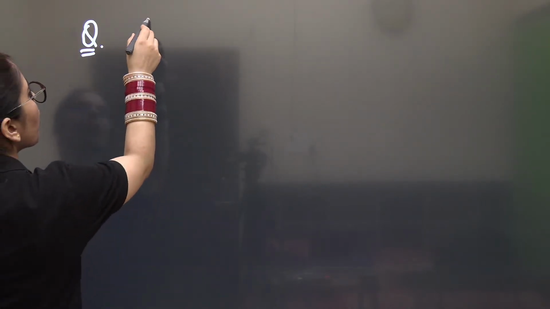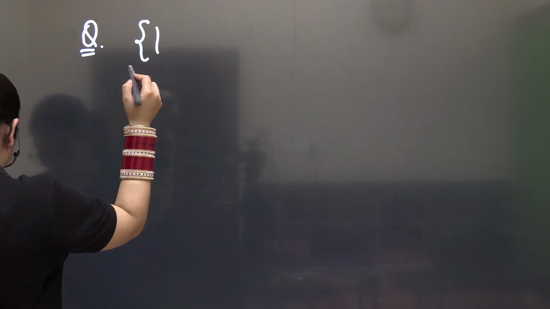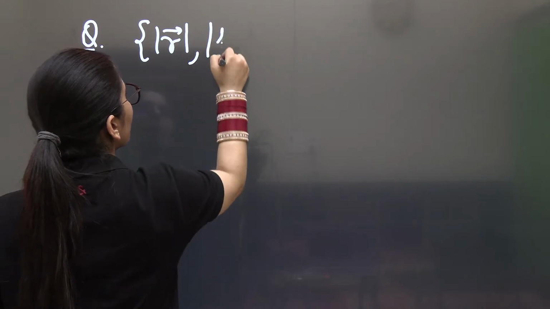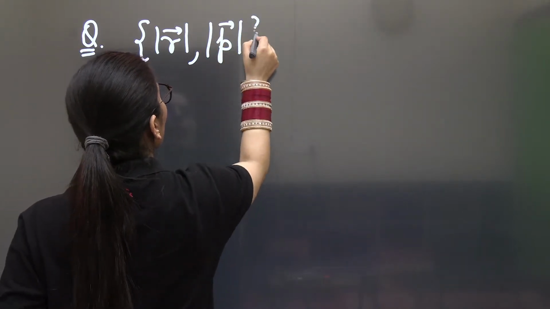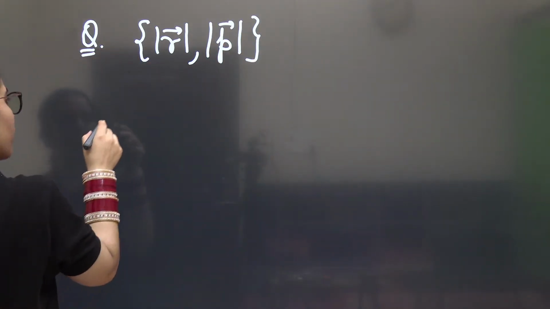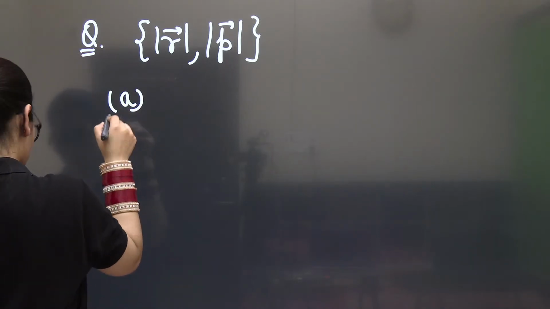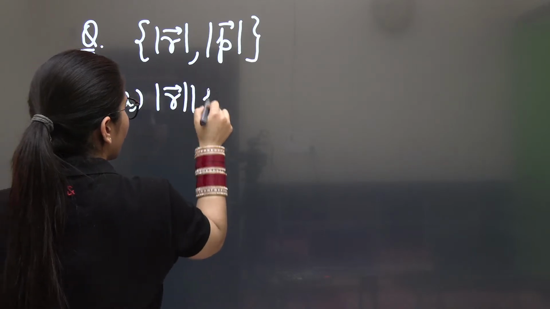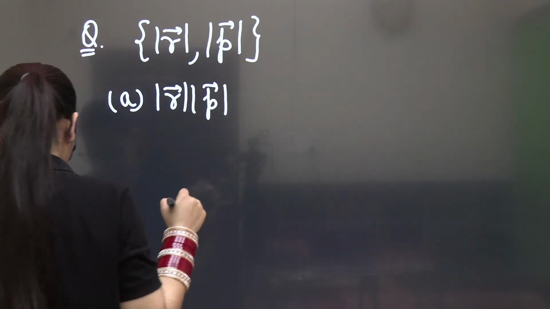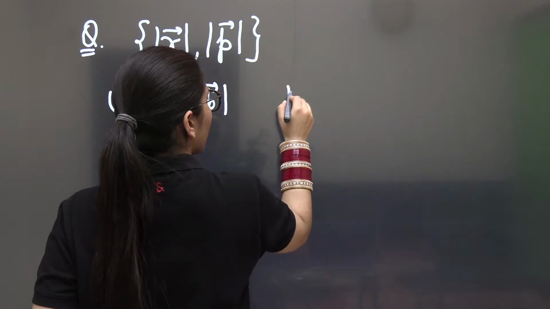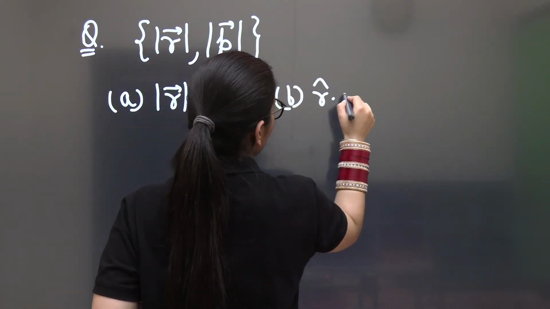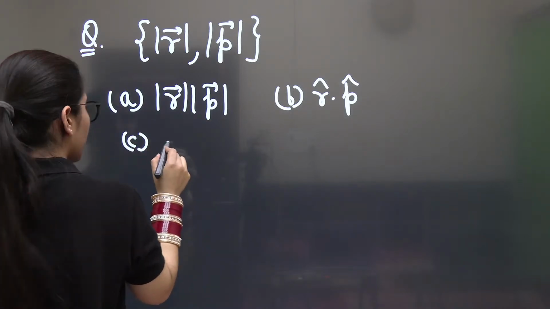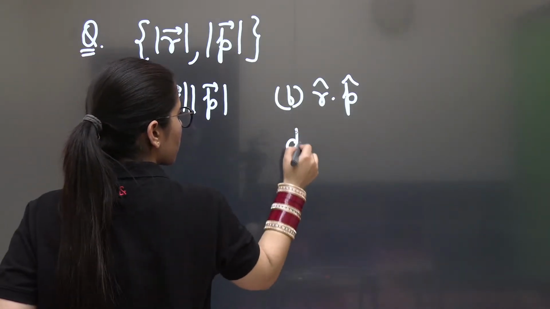You have to find the Poisson bracket of the magnitude of vector r with the magnitude of vector p, and the options have been given as: option A is the magnitude of vector r times the magnitude of vector p, option B is unit vector r dot unit vector p, option C is 3, option D is 1.